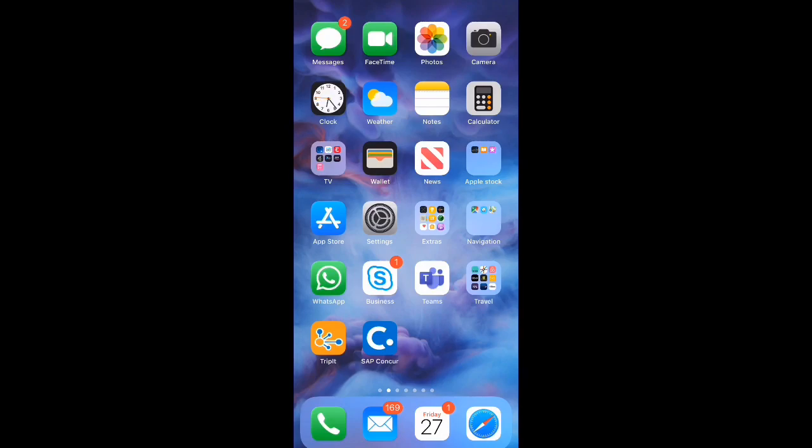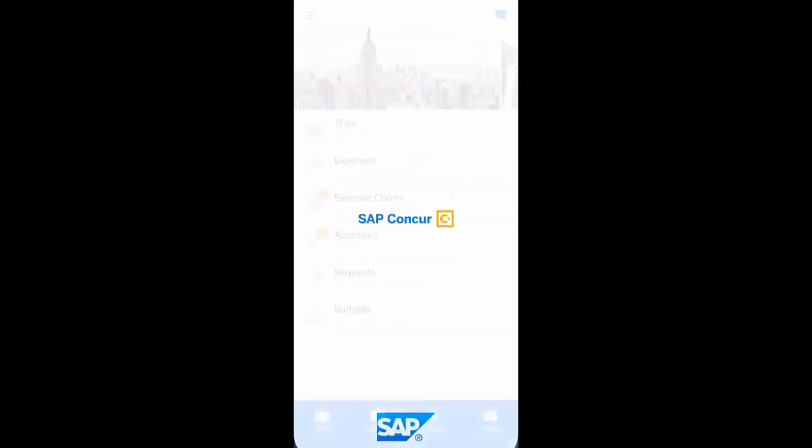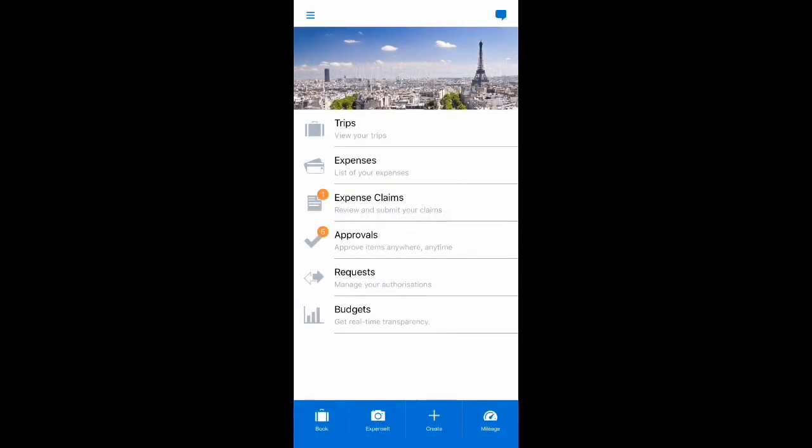So let's look at how life will change for me as a user of the platform and as someone who wants to get reimbursed. The areas we'll be talking about are subsistence reimbursement and mileage reimbursement. So I first log into the SAP Concur application. That's available from the App Store for iOS devices and Google Play Store for Android. When I'm ready to capture some expenses, I simply open the application and start to add them.